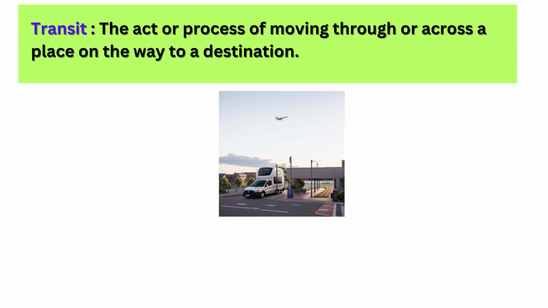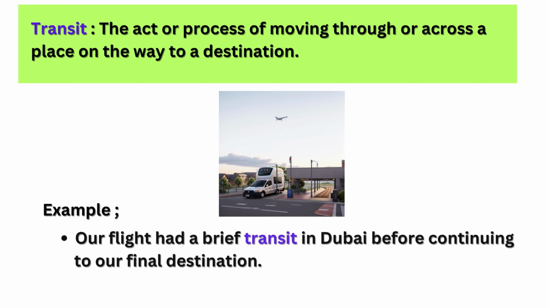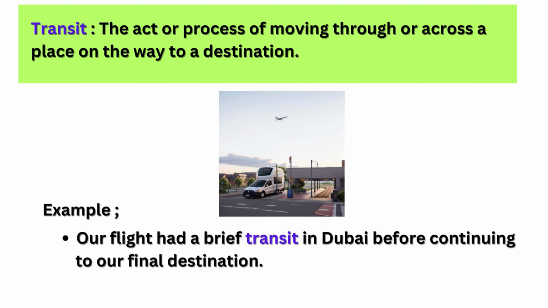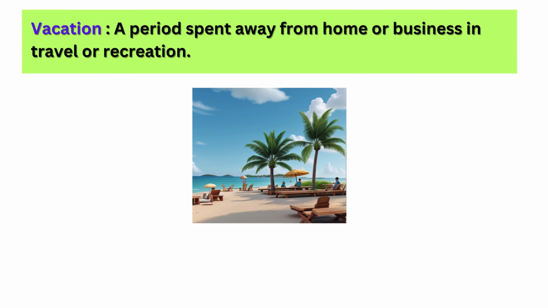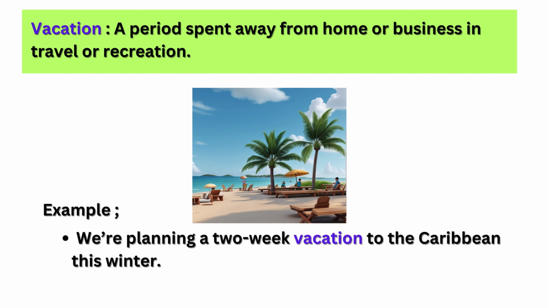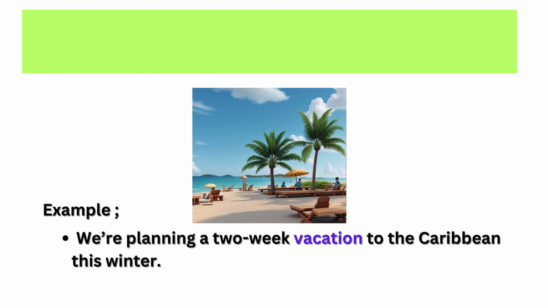Transit: the act or process of moving through or across a place on the way to a destination. Example: our flight had a brief transit in Dubai before continuing to our final destination. Vacation: a period spent away from home or business in travel or recreation. Example: we're planning a two-week vacation to the Caribbean this winter.